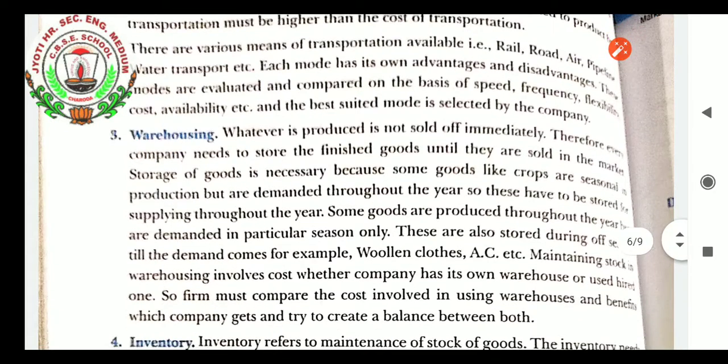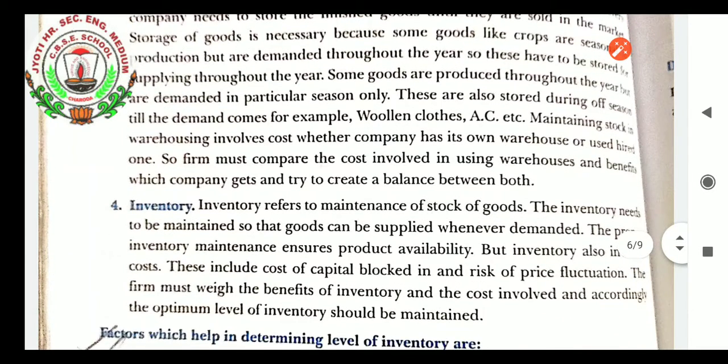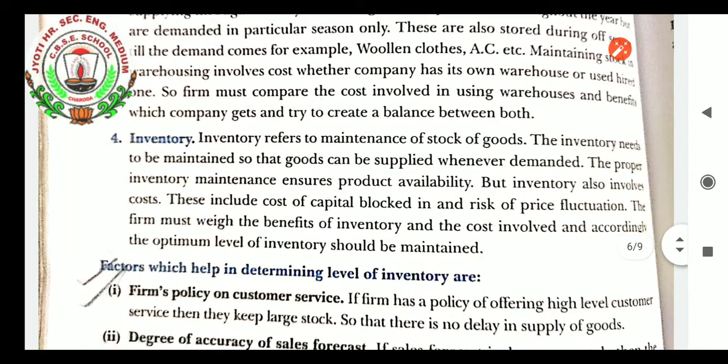Some goods are produced throughout the year but are demanded in a particular season only, so at that time it becomes very difficult to maintain the stock of goods, and further warehouses are needed. So this also helps in the physical distribution of goods. These are also stored during the off season, until the demand comes. For example, woolen coats, AC, etc. Maintaining stock in a warehouse involves cost, whether the company has its own warehouse or uses a hired one. So the firm must compare the cost involved in using a warehouse and the benefits which the company gets, and try to create a balance between both.